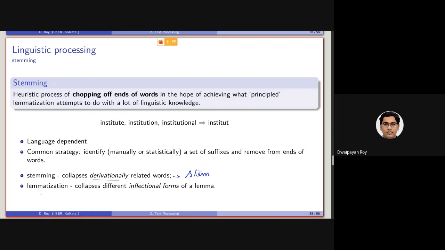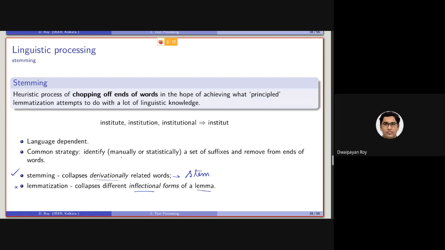For lemmatization, it is the process of collapsing different inflectional forms into the same lemma. But as we have discussed, lemmatization is an expensive process. That's why we will not be using this.